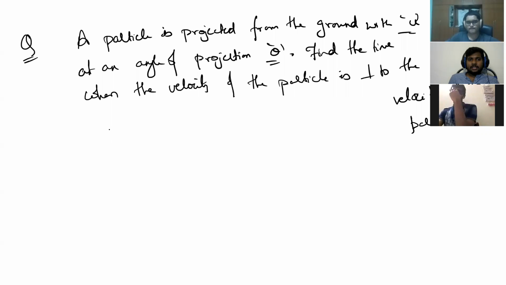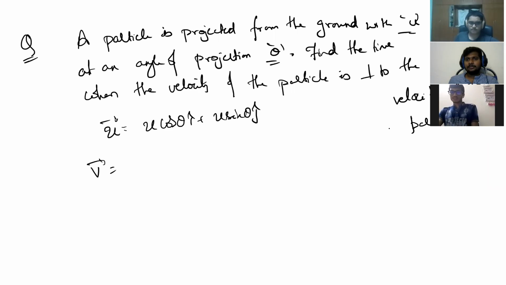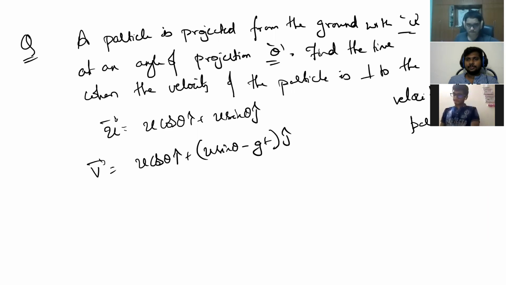What is the initial velocity vector? U vector is equal to u cos theta i cap plus u sin theta j cap, or not? What is the velocity vector at any time t? At any time t, u cos theta i cap plus (u sin theta minus gt) j cap, or not? So this vector should be perpendicular to the initial velocity vector.